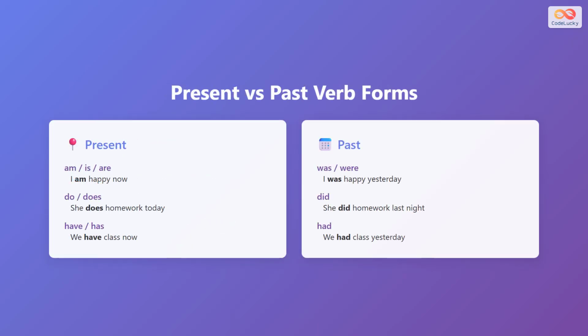Different time markers need different verb forms. For present time, we use present verbs. Am, is, are. For example, I am happy now. Do and does. She does homework today. Have and has. We have class now.